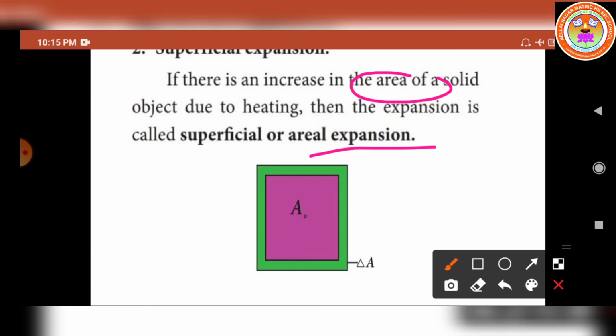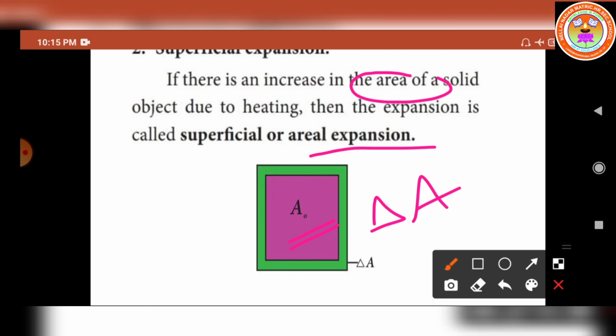So we can write the formula. Let us consider A naught as the original area. Now the heat energy is applied, and the area increases. So we can find the change in area. What is the change in area? Symbol delta A. It is the difference between the final area and the initial area.